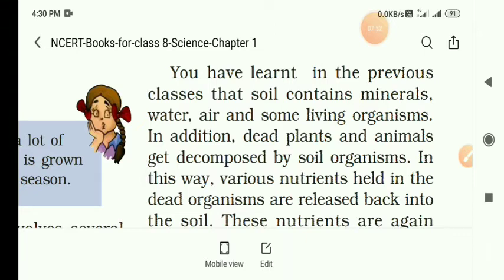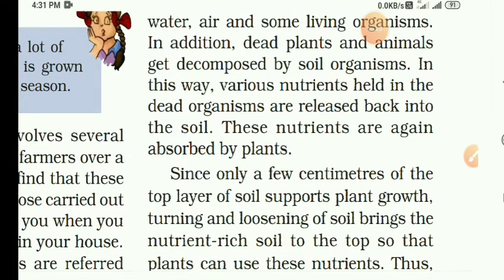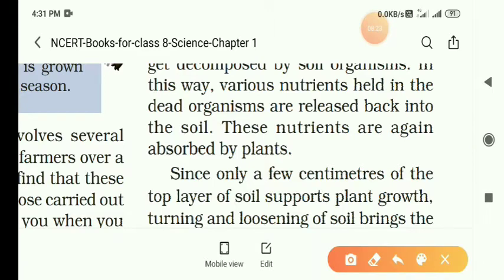In this way, nutrients, a source of nourishment such as food, held in the dead organisms are released back into the soil. These nutrients are again absorbed by the soil. So in this way, loosening or turning the soil is a very important process.